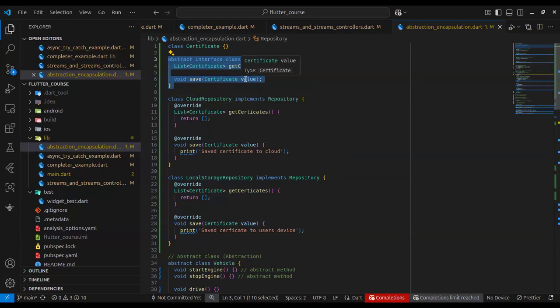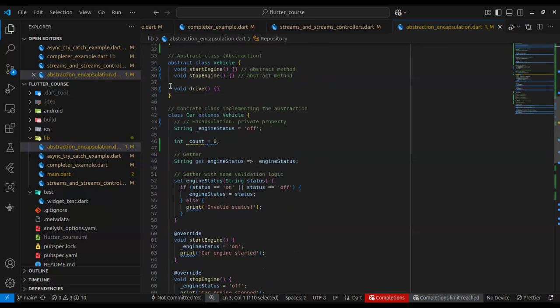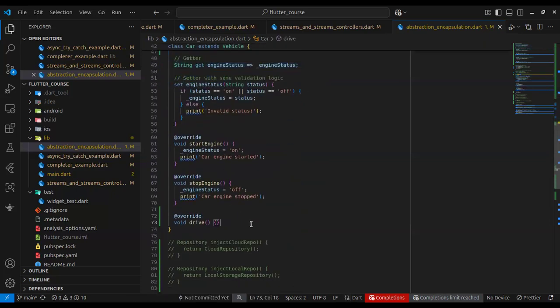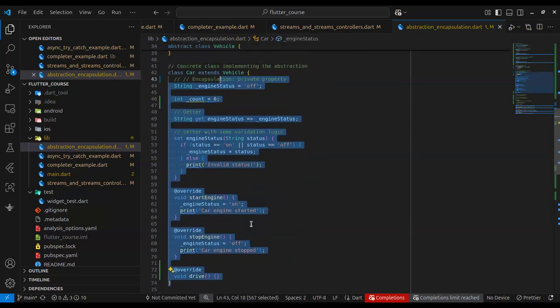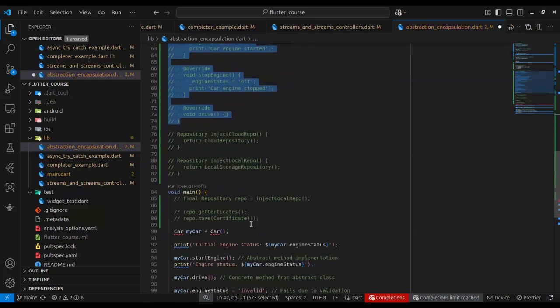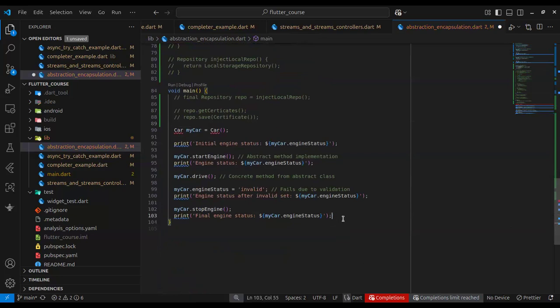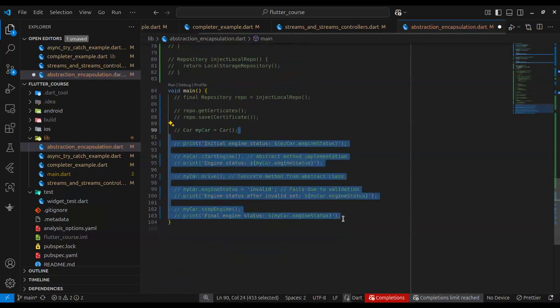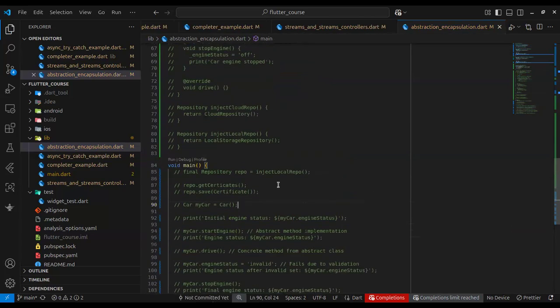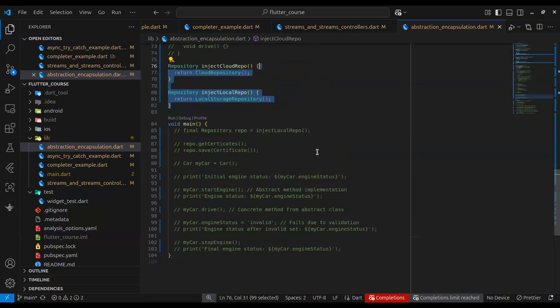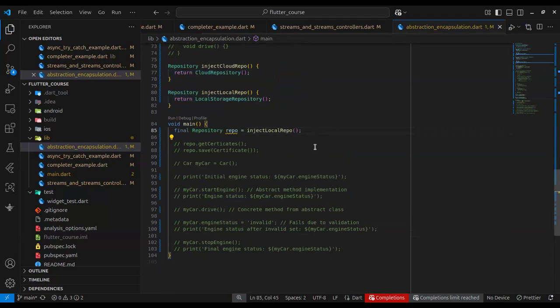Yes. Okay. Other parts of the application that need a repository, they don't care about whether it's cloud or local storage. They just want a repository to save something. For instance, look at this main function. Let's use this main function as an example. So in the main function, we want to use a repository. Can you see this main function? Yes, I can.